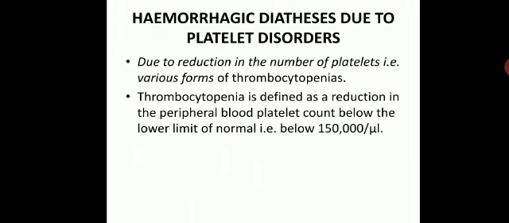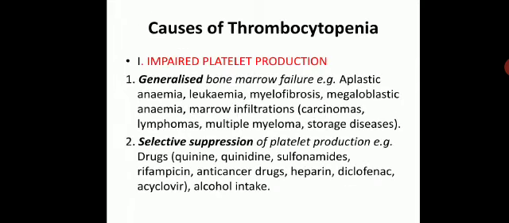Now coming to hemorrhagic diathesis due to platelet disorder. Due to reduction in the number of platelets, there may be various forms of thrombocytopenias. Thrombocytopenia is defined as a reduction in the peripheral blood platelet count below the lower limit of normal platelet count. The normal platelet count is from 1.5 lakh to 4.5 lakh per microliter. Now, which are the causes of thrombocytopenia?